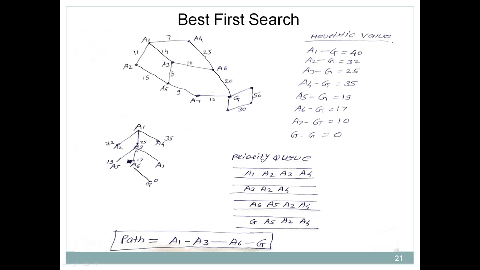Now between A2, A3 and A4, which is the optimum? A3 is optimum. Sorry, here by mistake we have written it differently, but first A3 should be there, then A2, and then A4.